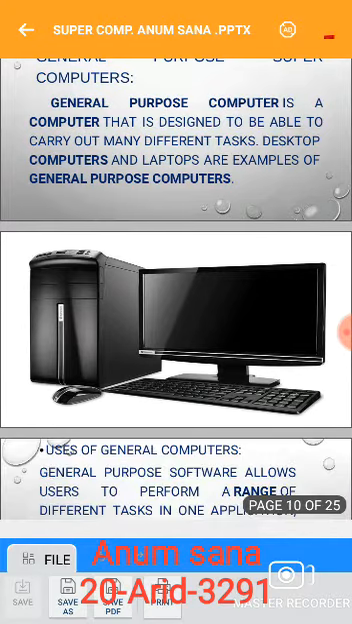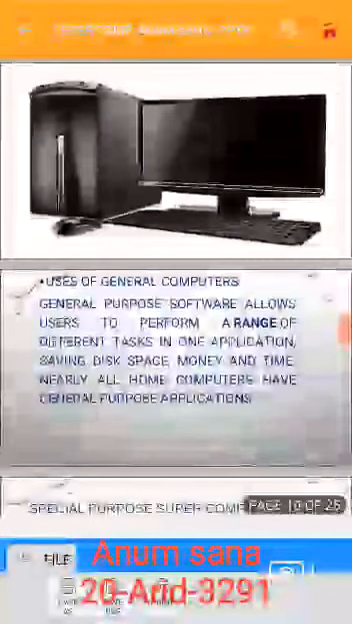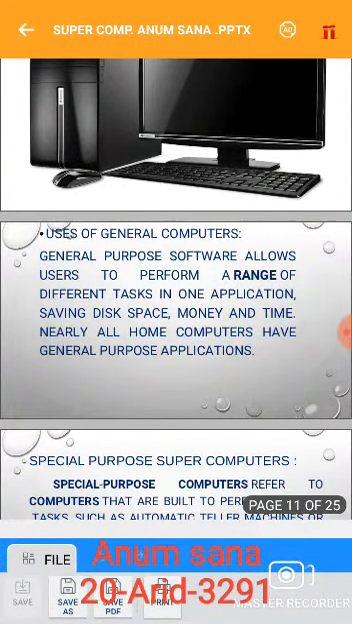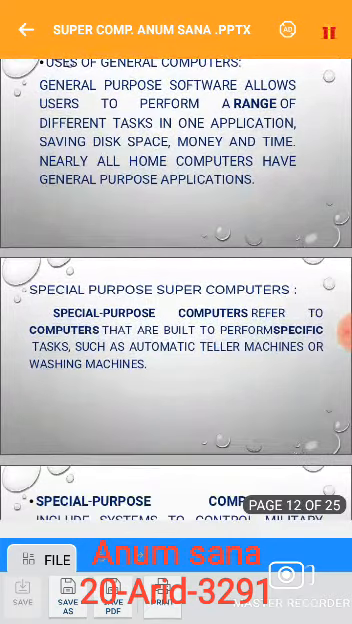And now we talk about the uses of general purpose supercomputers. General purpose software allows users to perform a range of different tasks in one application, saving disk space, money and time. Nearly all home computers have general purpose applications. And now we discuss special purpose supercomputers.